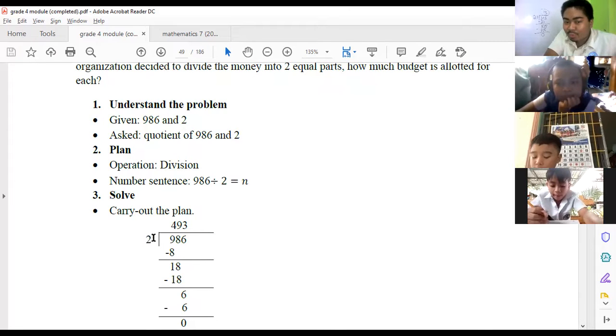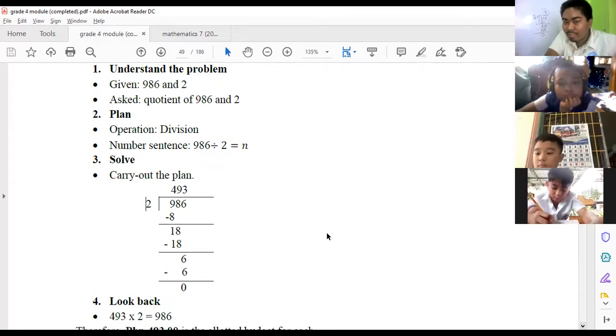9 divided by 2 becomes 4. 9 minus 8 would be 1. Bring down 8. 18 divided by 2 would be 9. 9 times 2 is 18. So, we subtract, that is 0. Bring down 6. 6 divided by 2 is 3. So 3 times 2 is 6.